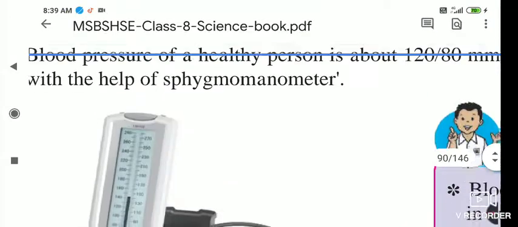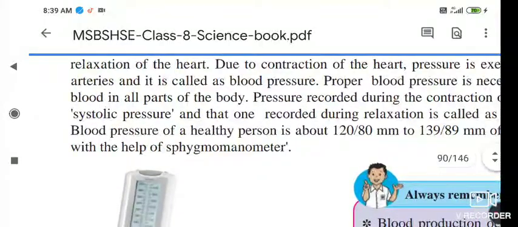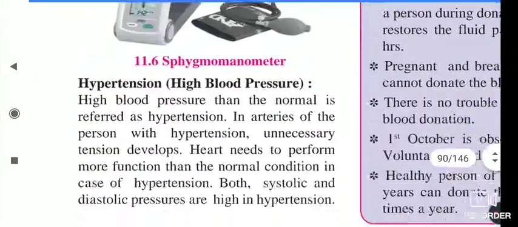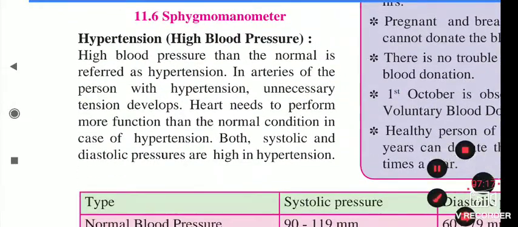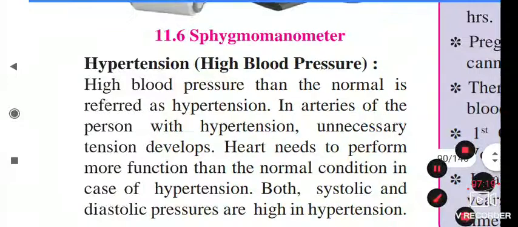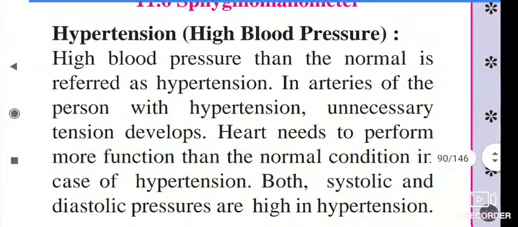The normal range we have seen here is 120/80 and 139/89. More than that is called high blood pressure, and high blood pressure than normal is referred to as hypertension.